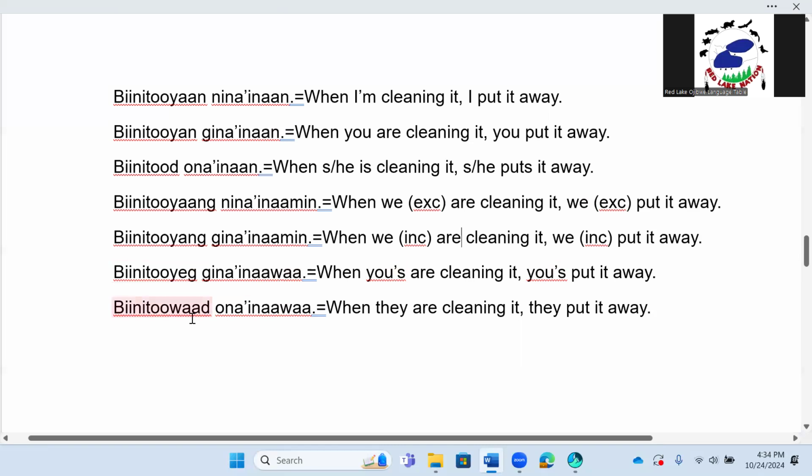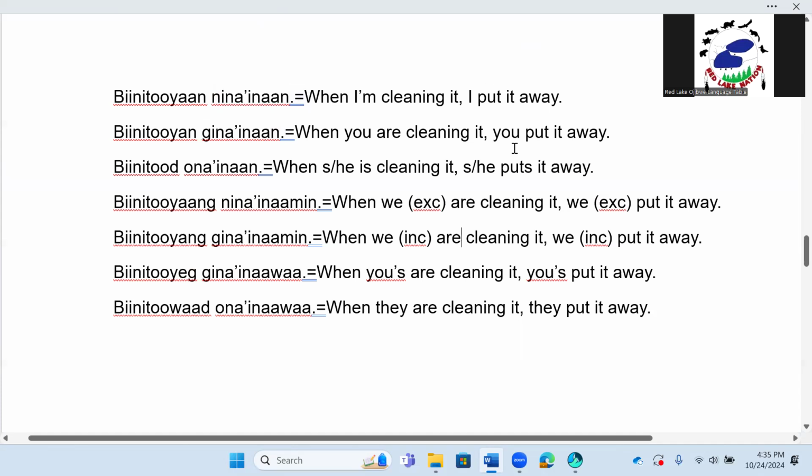Binituwad o nainawa. Now, after reading through all of these, that seems like an irregular sentence, because when I'm cleaning it right now, I can't currently put it away because I'm cleaning it. So sorry about that example, but we were just trying to show examples of how to conjugate and do a conjunct sentence and an independent sentence.